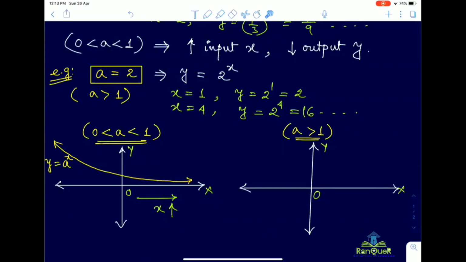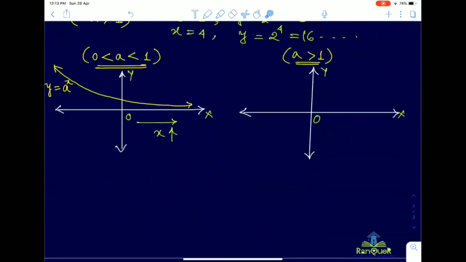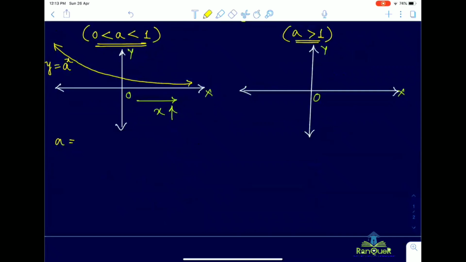Okay, so if you go on increasing the value of a, accordingly, what will happen? If you go on increasing the value of a, then accordingly, with increasing value of x, the rate of decrease of y will decrease. Are you getting my point? For example, if I tell that a equal to half and a equal to, suppose, 1/4. If we want to compare for these two cases, then for this case, what will happen? y equal to half to the power x, and for this case, y equal to 1/4 to the power x.